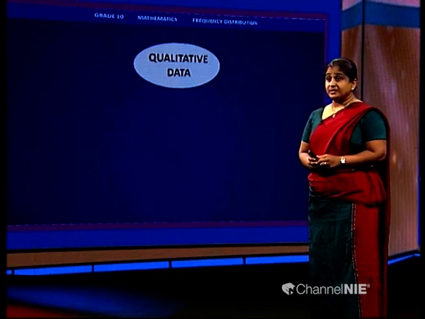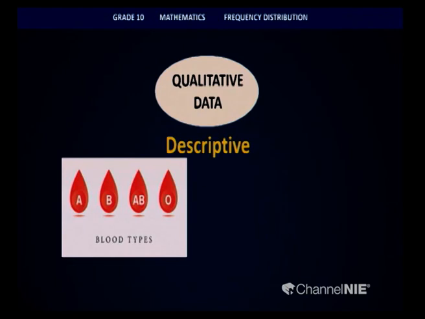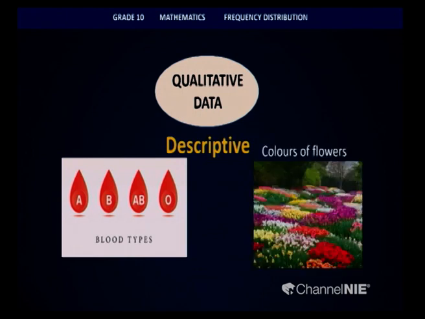For example, children, you can go around your school garden and observe the color of the flowers. There, you are looking at the quality of the flower, the color. So, it is a descriptive type of data that you collect. For example, I can go around and identify the blood types of a set of people. So, there also we are looking at a quality.